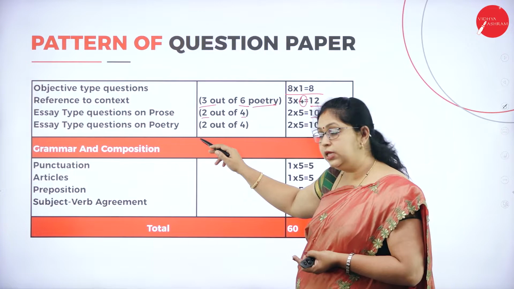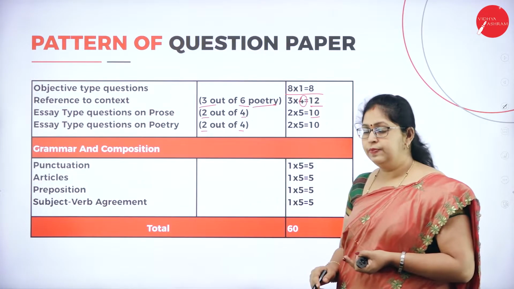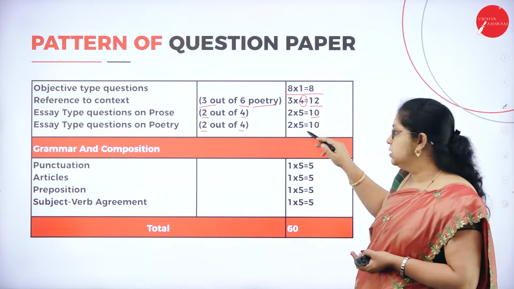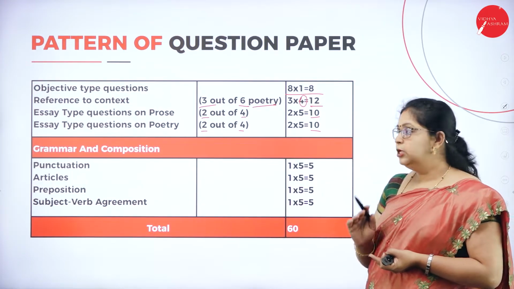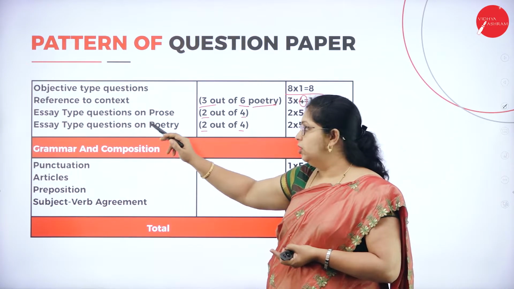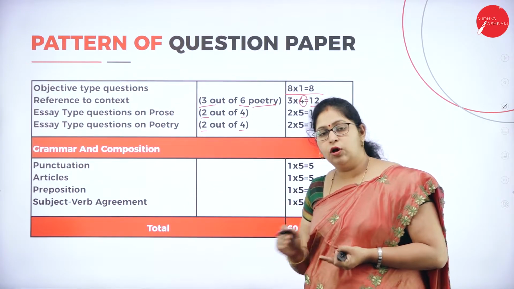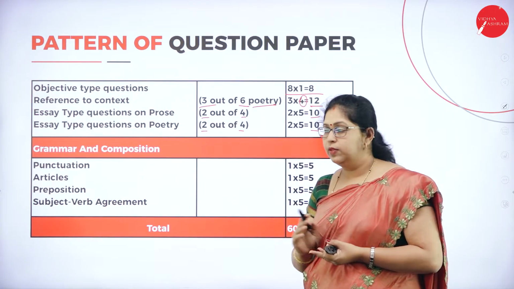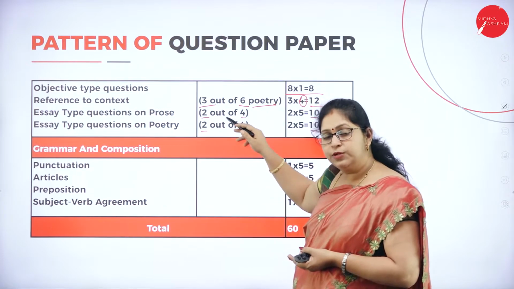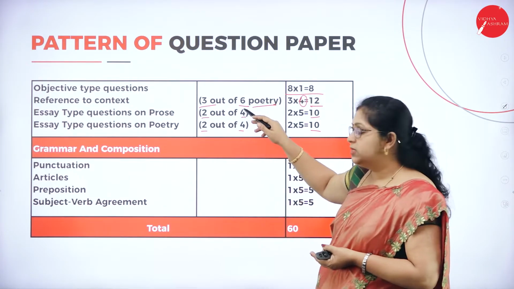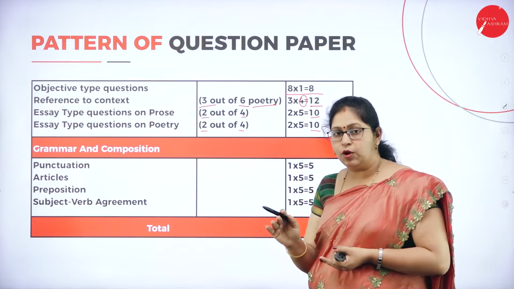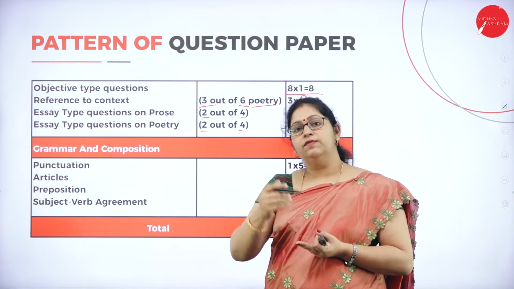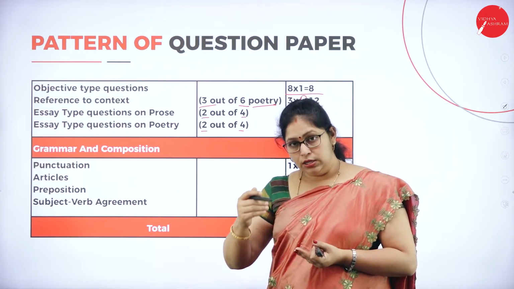Again, you have to answer any 2 out of 4 questions. And it carries 10 marks. 2 questions, each carries 5 marks. So 10 marks. Okay. So don't get confused here. You'll be having separate mains for prose and poetry, and reference to context is separate. So here you'll be having option for each question. You must see the question, read the question properly and then start answering. Otherwise, you may waste time answering which is not supposed to be written.